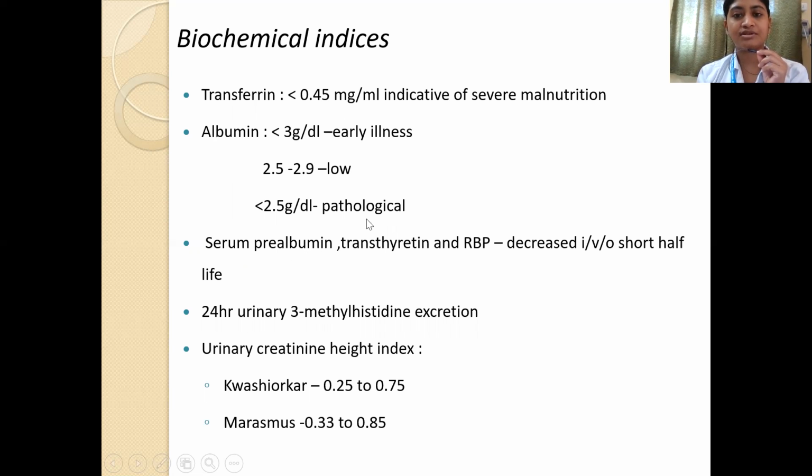Again, serum prealbumin, transthyretin, and retinol binding protein are other indicators. 24-hour urinary 3-methyl histidine excretion is another indicator. And there is something called the urinary creatinine height index. If it is between 0.25 to 0.75, then it is suggestive of washout. In marasmus, usually it lies between 0.33 to 0.85.